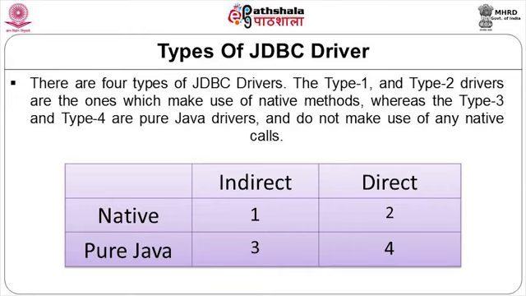If it uses native, it is type 1 or type 2. Direct is type 2, indirect is type 1. Same way, if it is pure Java, does not use any native, and if it is indirect, type 3. If it is direct, we have type 4. So that way we got 4 types of JDBC drivers: type 1, type 2, type 3 and type 4.